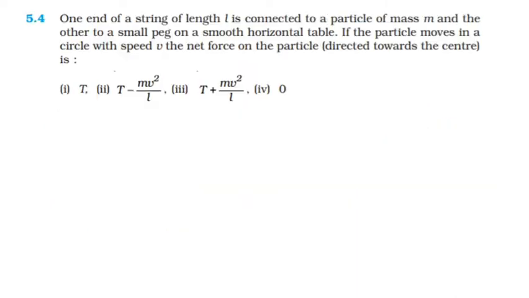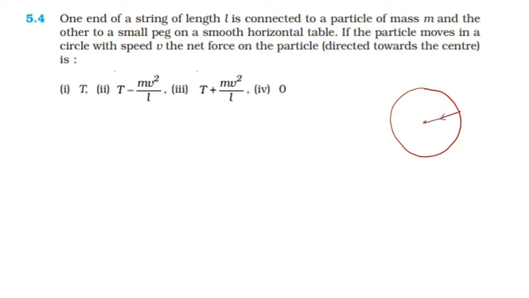Okay, next one. One end of a string of length L is connected to a particle of mass m and the other to a small peg on a smooth horizontal table. If the particle moves in a circle with a speed v, the net force on the particle is. Say that body is moving in a circular path like this, held by the thread.